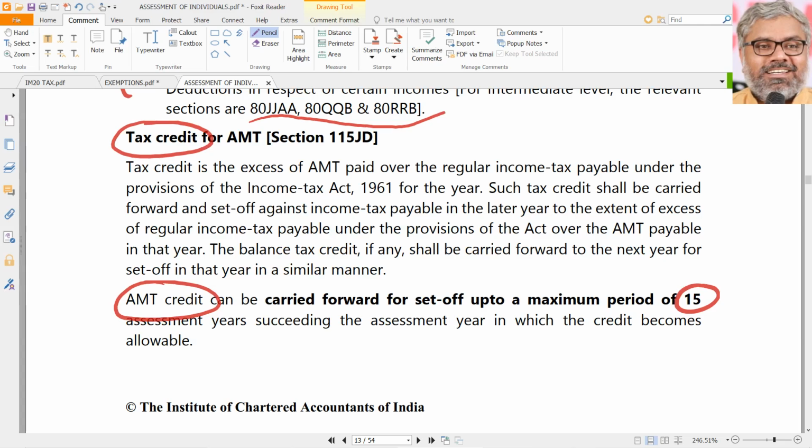So in any year in future, for example, normal income tax payable that year is more, AMT payable was less. Where the position of AMT credit itself has arisen, because normal income tax payable was, let us say, 10 lakhs, AMT was 15 lakhs. You have to pay AMT.